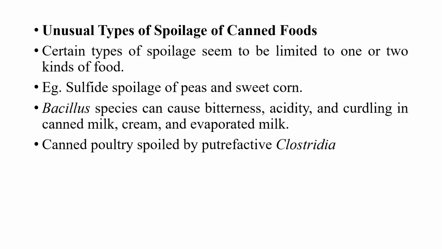Okay, next are unusual types of spoilage of canned food. Certain types of spoilage occur only in one or two types of food. An example is sulfide spoilage of peas and sweet corn. Bacillus species cause bitterness, acidity and curdling in milk, cream and evaporated milk. Canned poultry is spoiled by the putrefactive Clostridia.